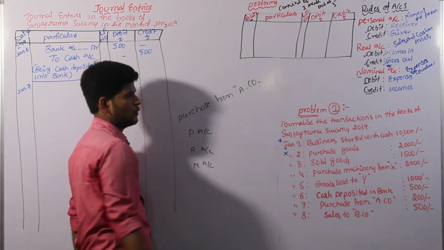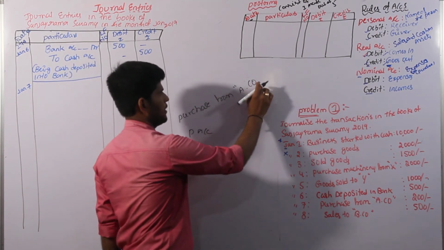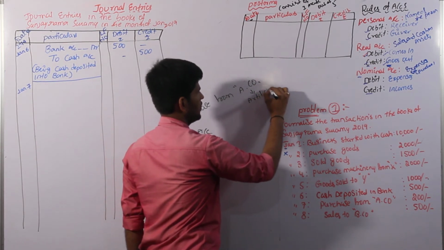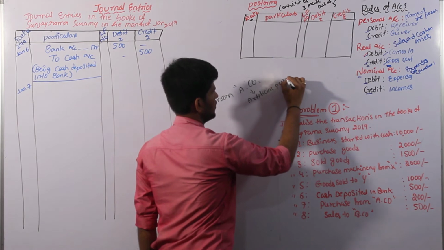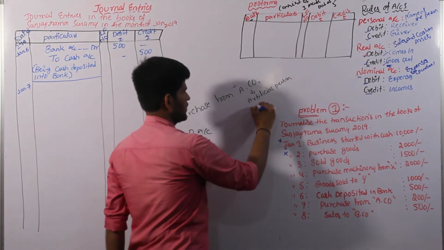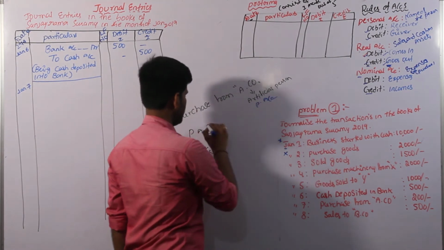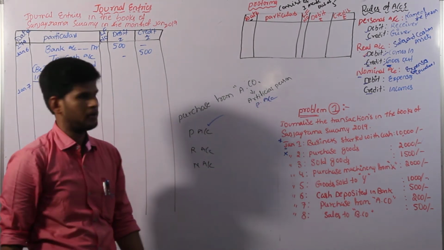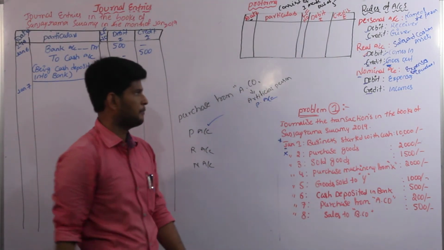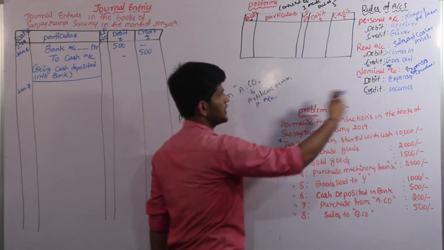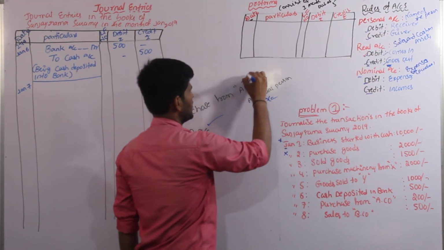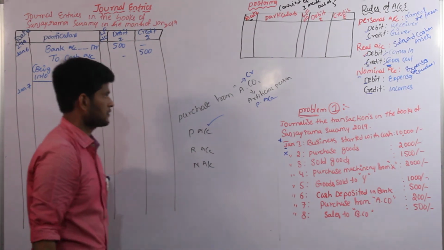Personal is relating to the name of the person. Here A company. Company is also an artificial person. Artificial person is relating to personal account. So we can identify the transaction is having personal account. In personal account, from A company is nothing but A company is giving. Giver is always there in personal account, credit side. So we can credit the A company.